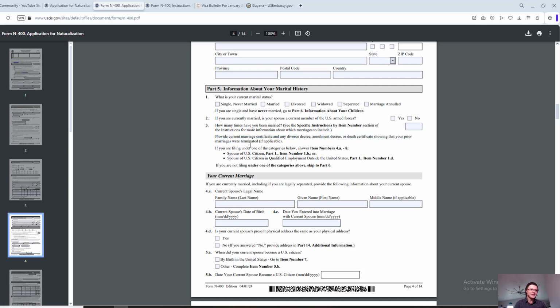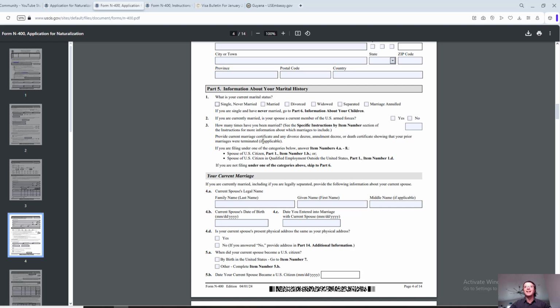If you are married and haven't been married before, the only piece of evidence required is the marriage certificate. If you're married and have been divorced before, you're providing the marriage certificate and the divorce decree from the court saying that the marriage is no longer valid.